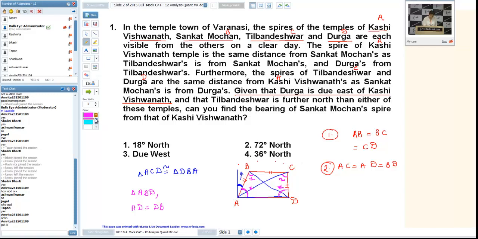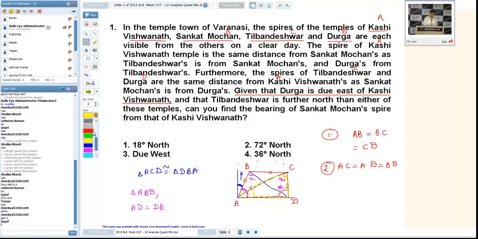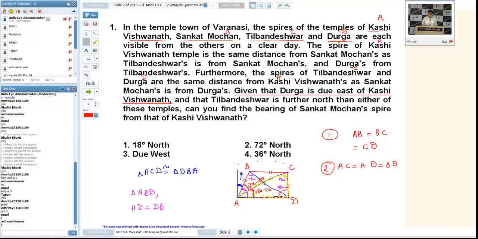Now, if I take this triangle, one angle is known, which is x, and we know that the total of all the angles in a triangle is always 180 degrees. That's why it will be 180 minus 2x. Since the total was x, the remaining angle comes out to be 3x minus 180 degrees. 3x minus 180.